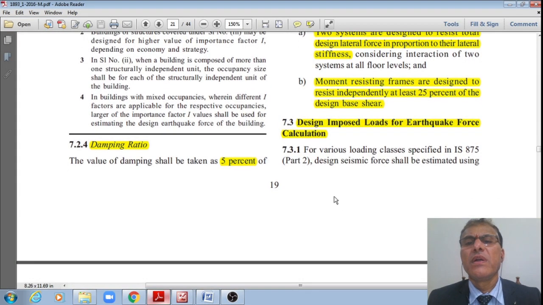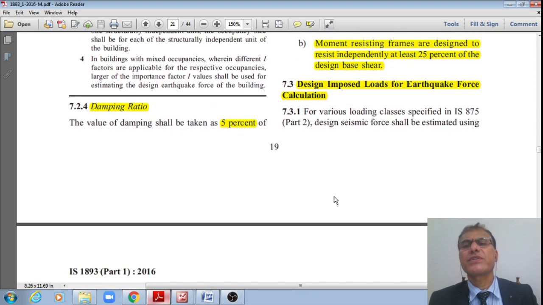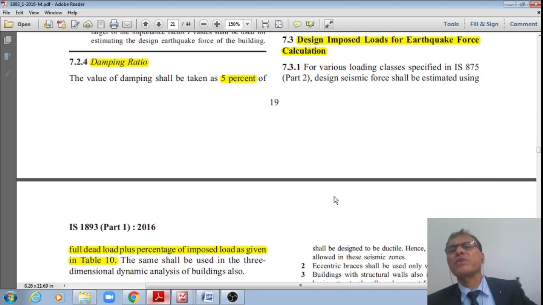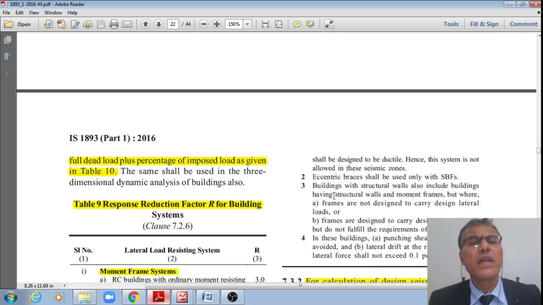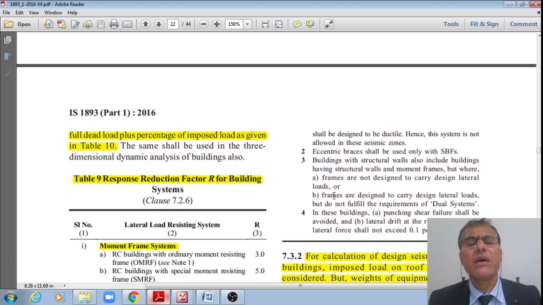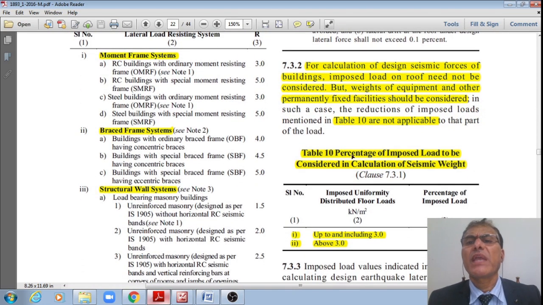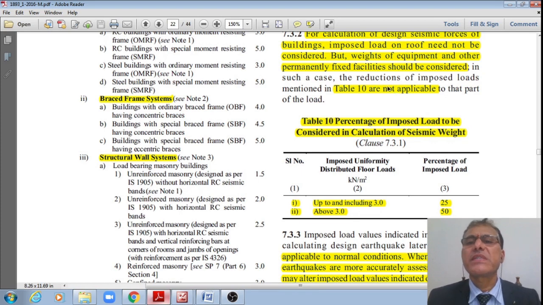Then the next one, design imposed loads for earthquake force calculations. How do they need to be calculated? The code says that the design seismic force shall be estimated using full dead load plus a percentage of the imposed load as given in Table 10. However, for calculation of design forces of the buildings, imposed load on the roof need not be considered. Weights of equipment and other permanent fixed facilities should be considered. However, in such cases, the reductions of the imposed loads mentioned in Table 10 are not applicable to that part of the load.